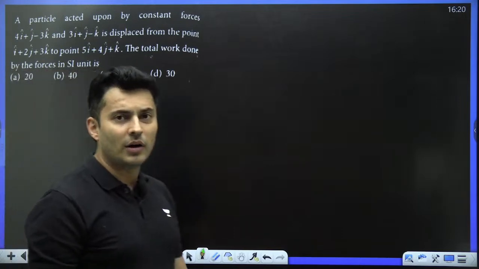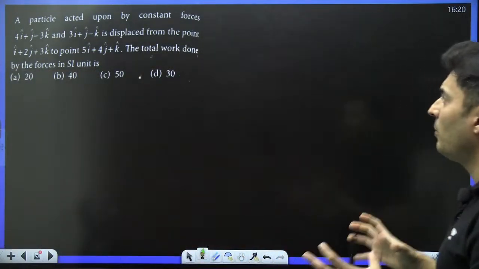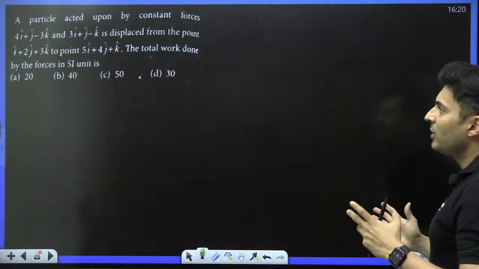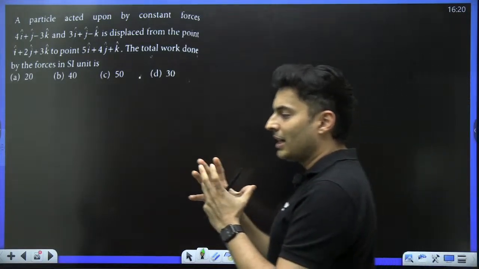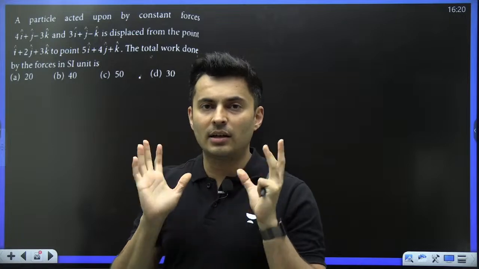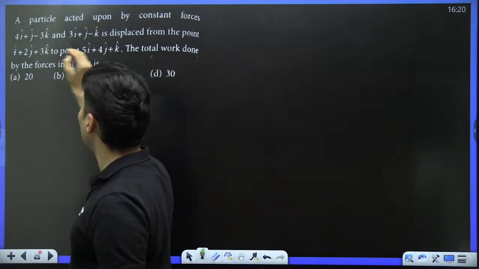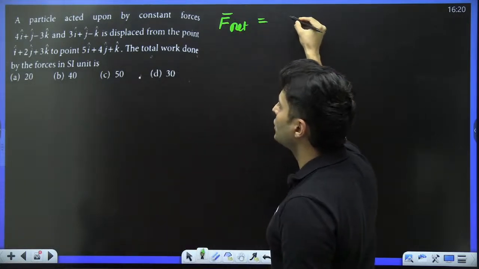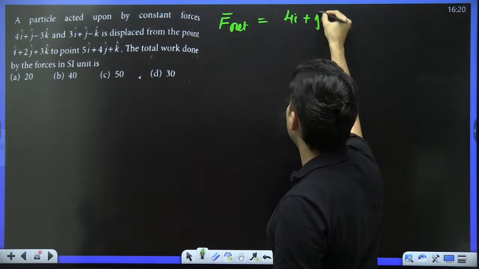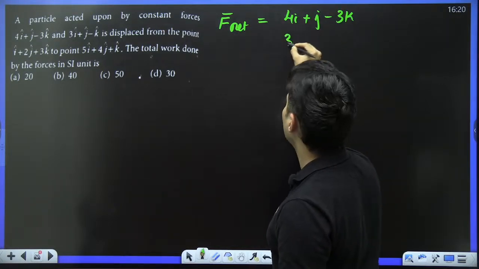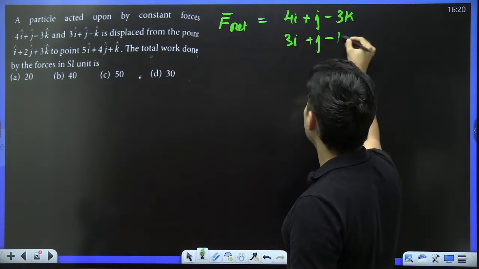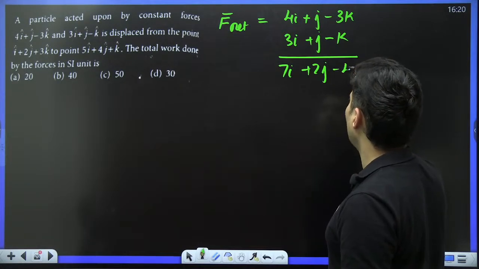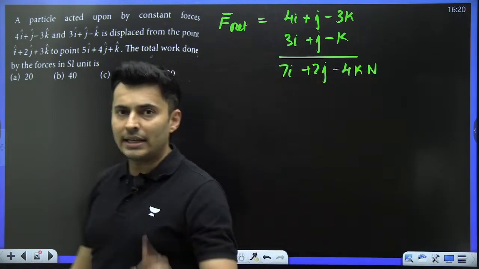Moving on to the next one coming up on your screen. A particle is acted upon by constant forces 4i + j - 3k and 3i + j - k, with displacement from one point to another. Find the total work done by all the forces. This is a pure vector dot product problem. There are two forces, so first find the net force. The net force is just the addition of both: 4i + j - 3k plus 3i + j - k gives 7i + 2j - 4k. That is the net force.